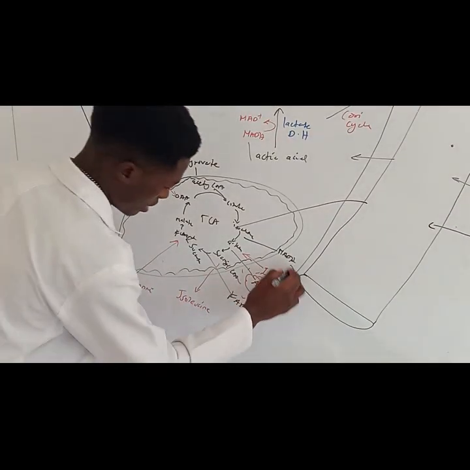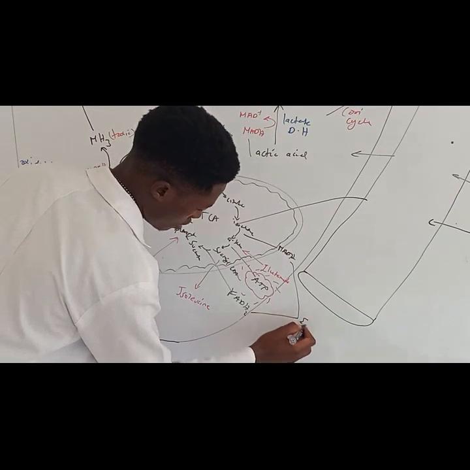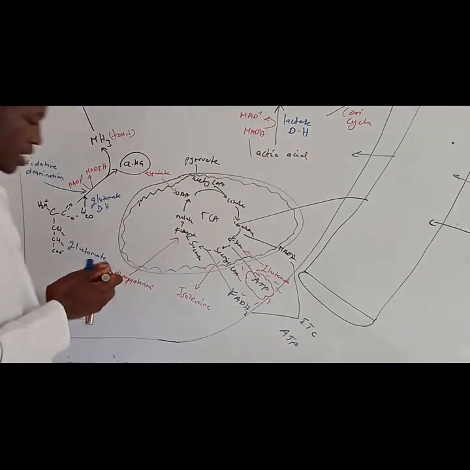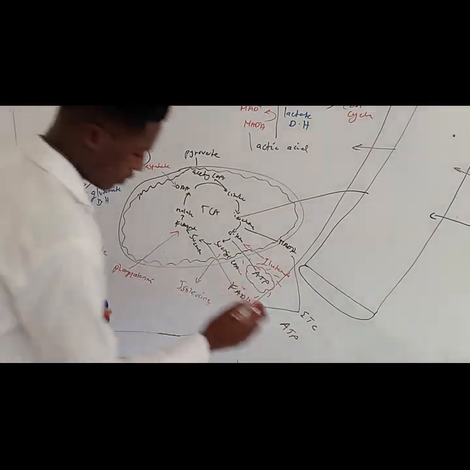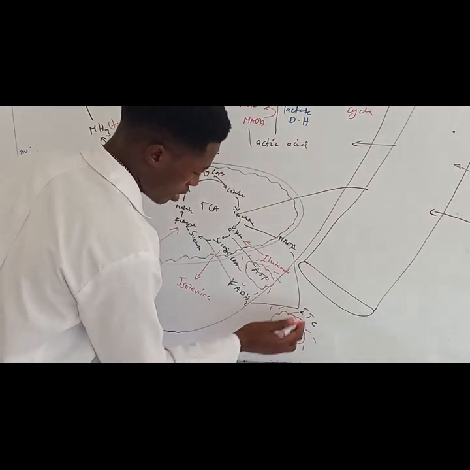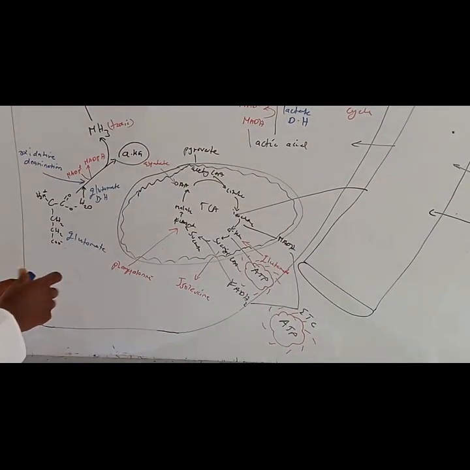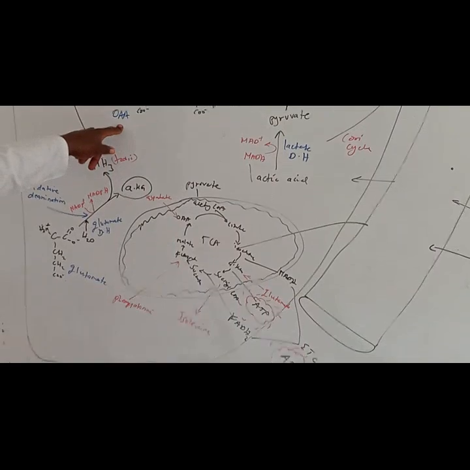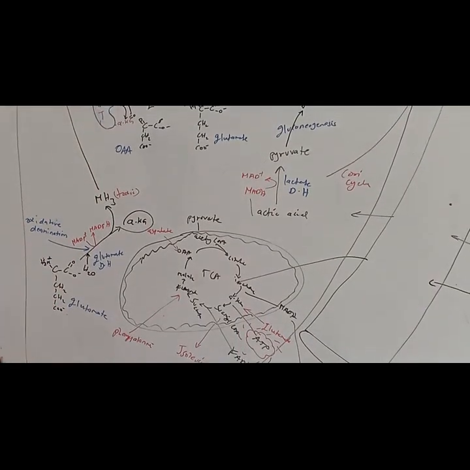So you can take these to the electron transport chain. Then you can generate energy in the form of ATP through oxidative phosphorylation. Right. So you see how we are breaking down these amino acids to generate energy. Now, oxaloacetate can also be used in gluconeogenesis.